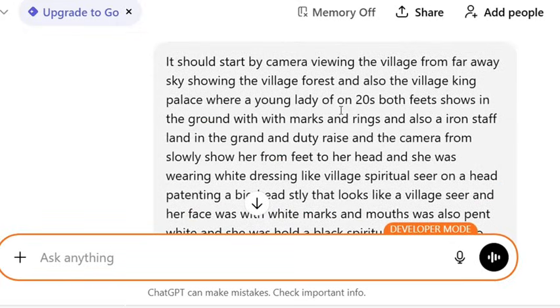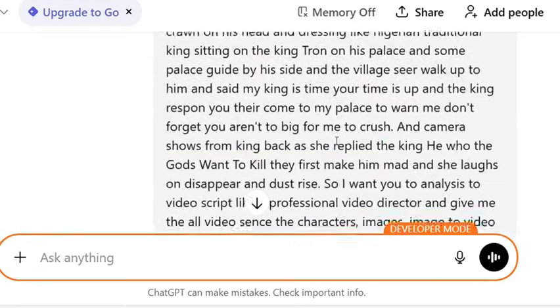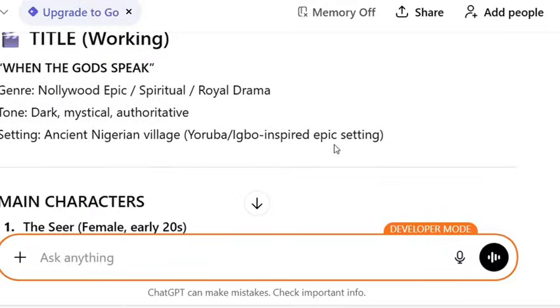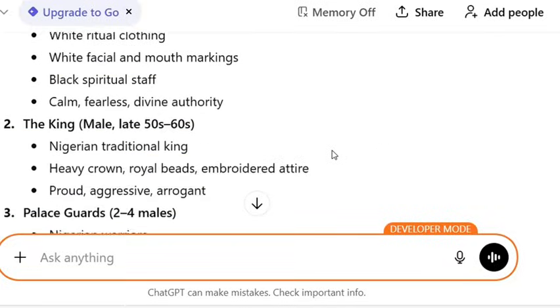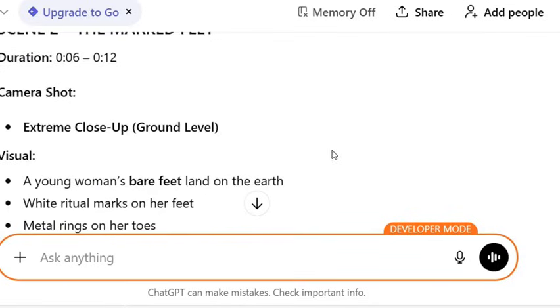Now, as you can see what I write here, I say it should start by camera viewing the village from far away, sky showing the village forest, also the village king's palace, where a young lady in her 20s, both feet shown on the ground, with the mask. So you can just write your video idea how you want the video to be. This is what I wrote to ChatGPT, and this is what ChatGPT first gave to me. Yes, ChatGPT gave me this, the video script. All you have to do is tell ChatGPT your video idea and ChatGPT is going to write it for you.